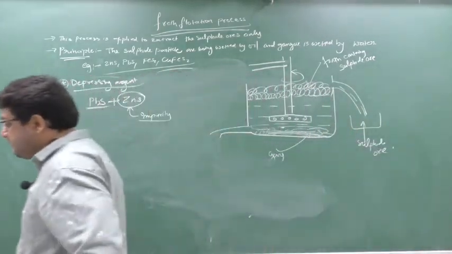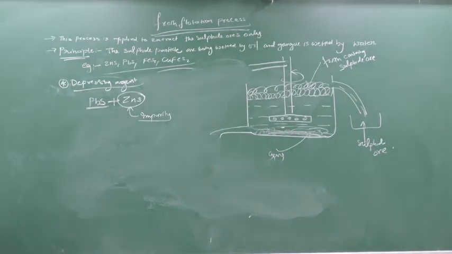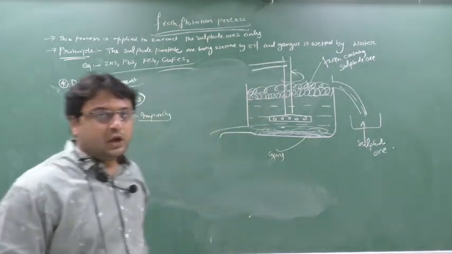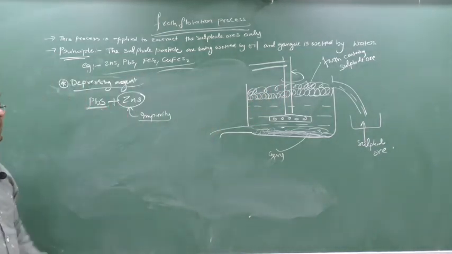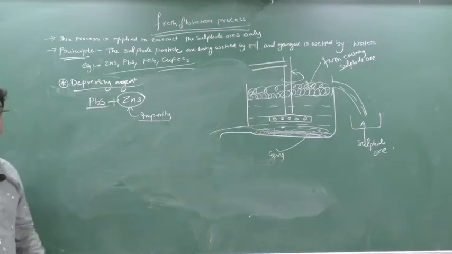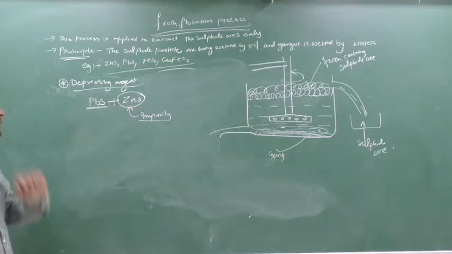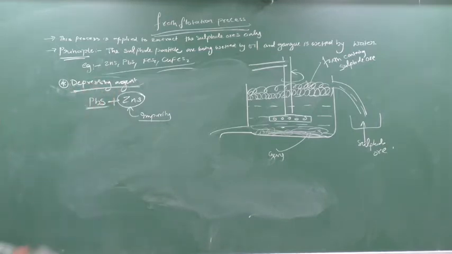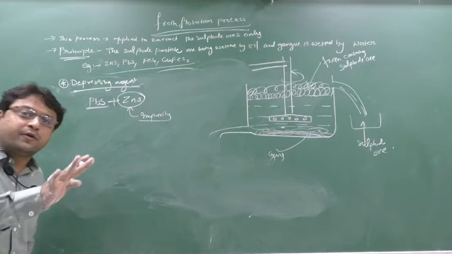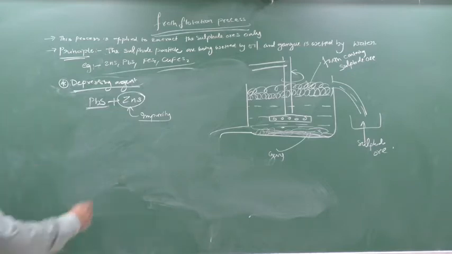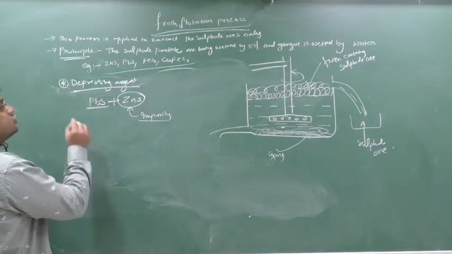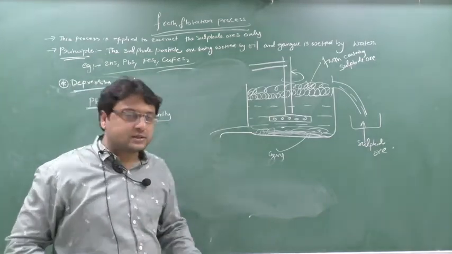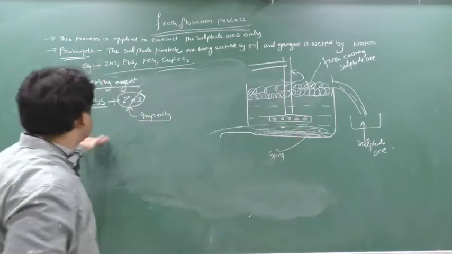Now when I do the process, as I told you, this froth will contain sulfide particles. Here the sulfide ore is PbS and ZnS is also a sulfide, but this is an impurity. I want only PbS. Then what to do? At that time, these depressing agents come in. Depressing agents will depress one of the ores. If I use the depressing agent here, it will depress this ZnS. So this ZnS will form a soluble complex. It will remain in the solution, and the PbS will come on the top.